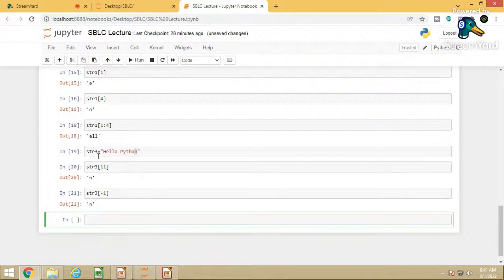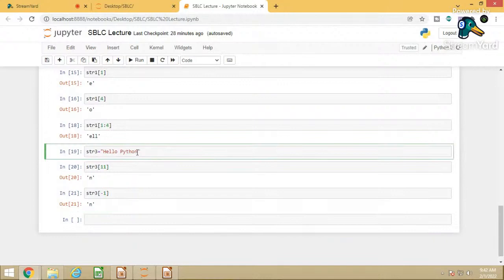So how does string support reverse indexing? This is a forward indexing from 0 to the next values. But in case of string, we have negative indexing also. So the n will be at -1, this is -2, this is -3, T at -4, Y at -5, P at -6. Similarly, you can access with the help of minus indexing as well.